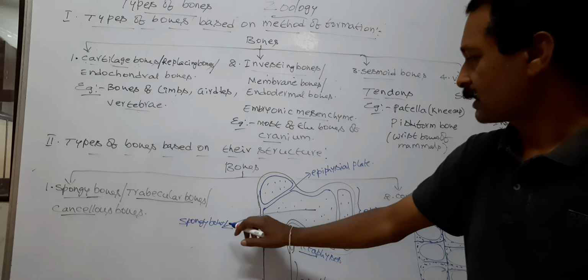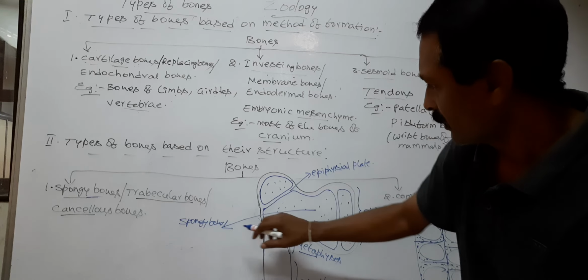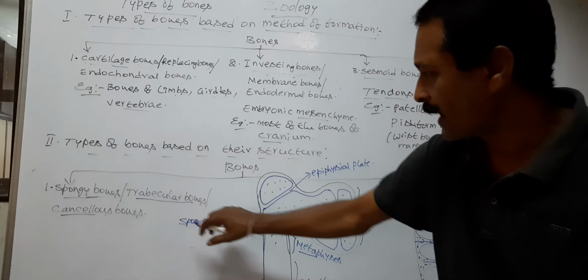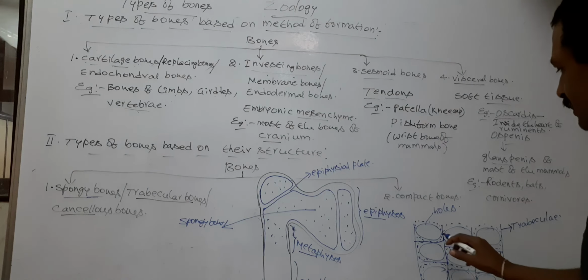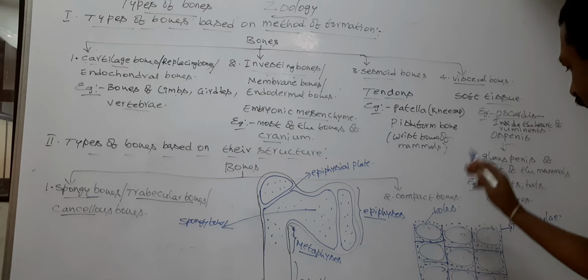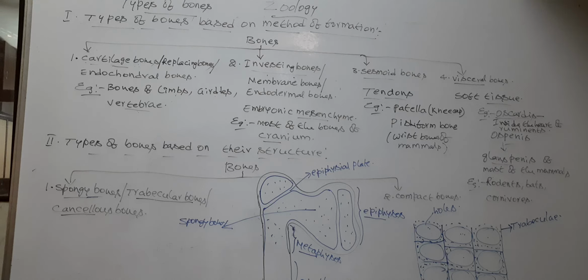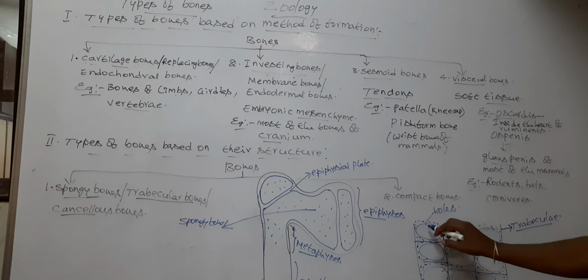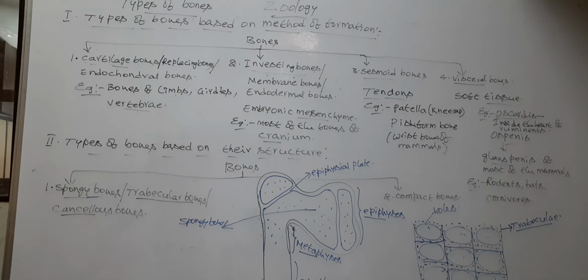Next, the spongy bone possesses many holes or pores. These pores are connected one to another by columns or plates. The columns or plates are called trabeculae. So trabeculae connect the holes of spongy bone from one to another.